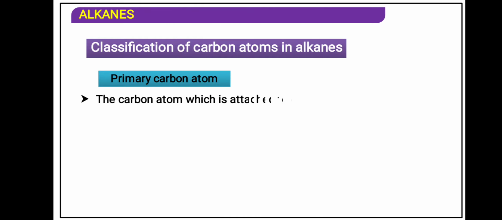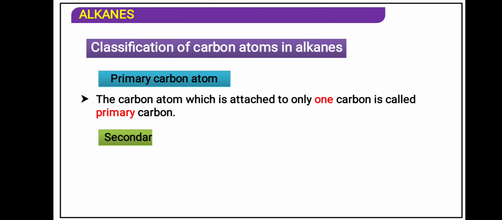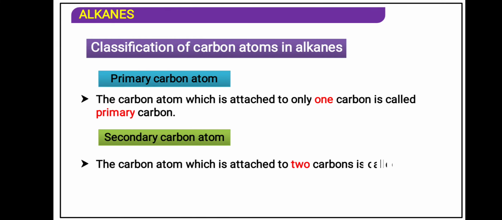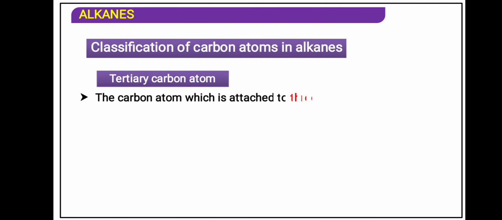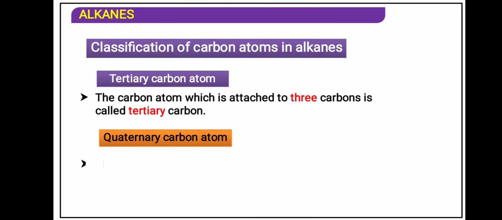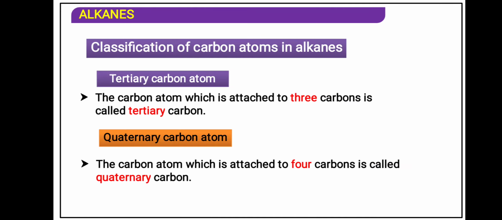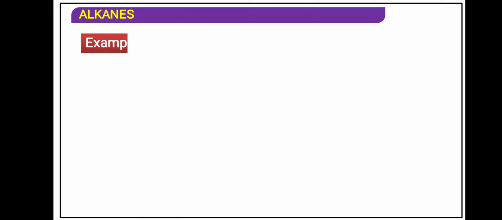Now primary carbon atom, this is the carbon atom which is attached to only one other carbon, is called the primary carbon. Secondary carbon is the carbon atom which is attached to two other carbon atoms, is called secondary carbon. And tertiary carbon is the carbon atom which is attached by three other carbon, is said to be a tertiary carbon, that is 3 degree. And in quaternary, the carbon atom which is attached to 4 carbon is called quaternary carbon atom, that is 4 degree. Now we will see the example of 1 degree, 2 degree, 3 degree and 4 degree.